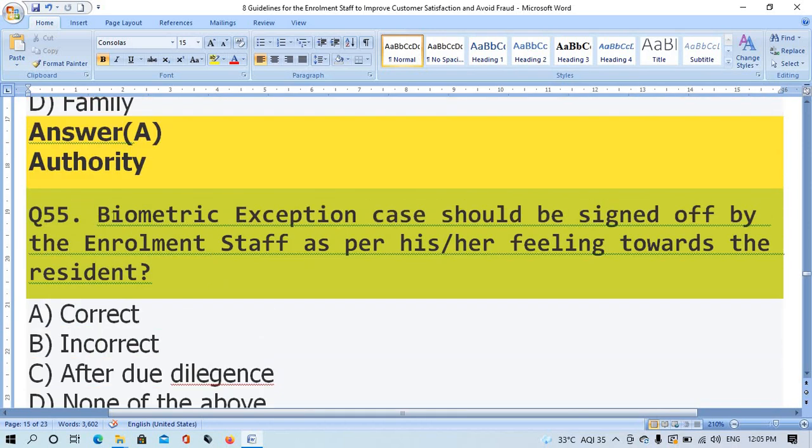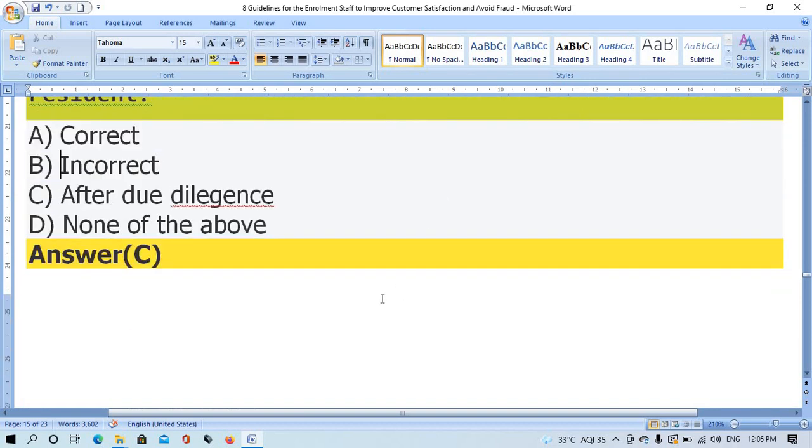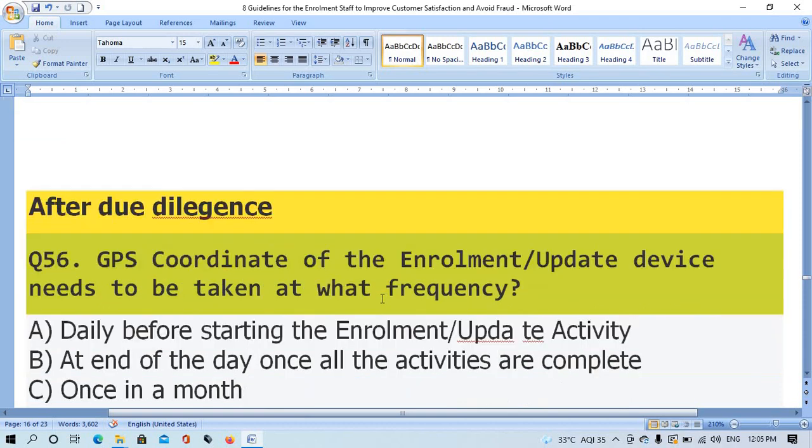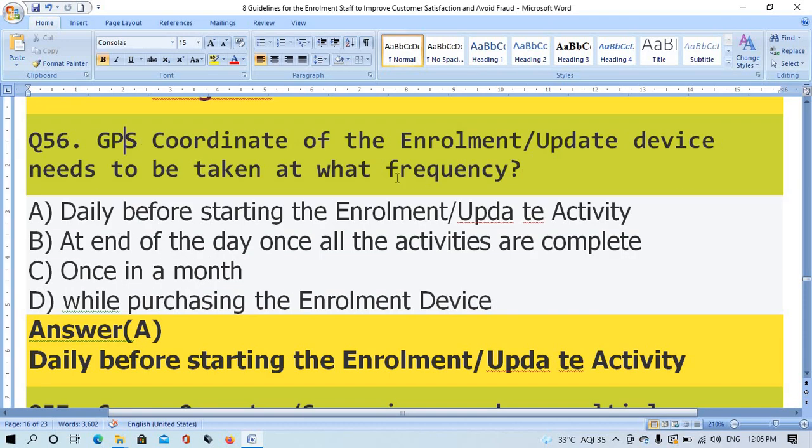Question number 55. Biometric exemption case should be signed off by the enrollment staff as per his or her feeling towards the resident. The right answer is option C, after due diligence. Question number 56. GPS coordinates of the enrollment upload device need to be taken at what frequency?